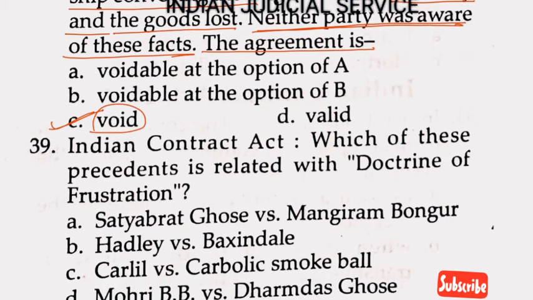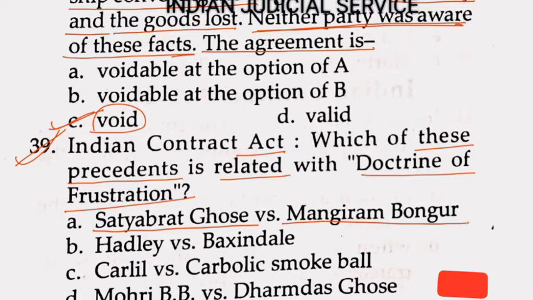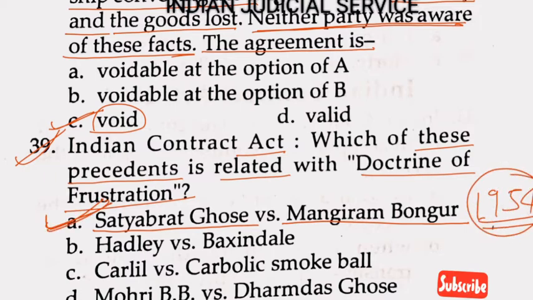Now question number 39. The Indian Contract Act: which of these precedents is related with the doctrine of frustration? A very important case here, Satyabrata Ghosh versus Mugneeram Bangur. Its citation is 1954. This is a very important case. So the answer is option A.